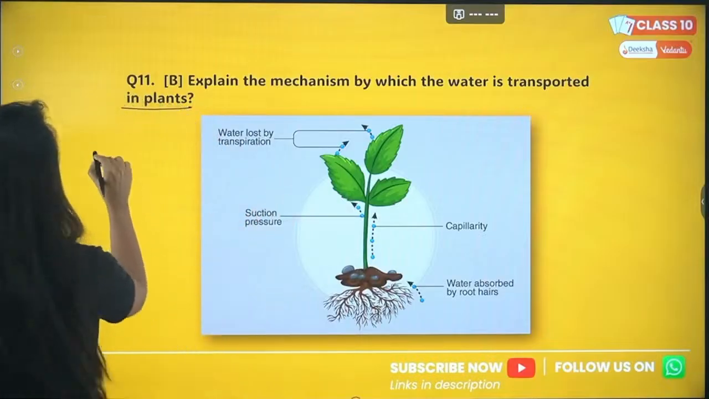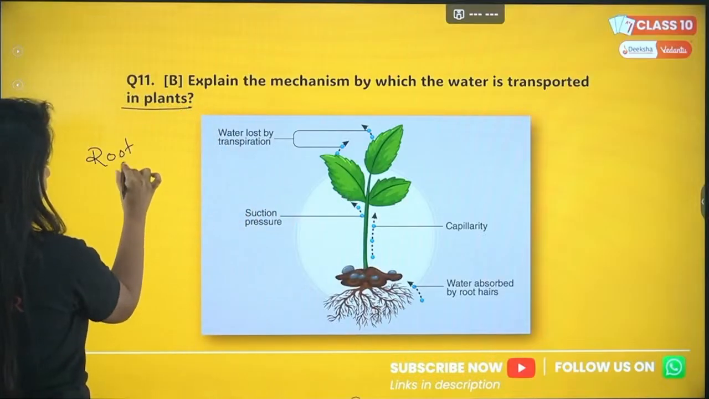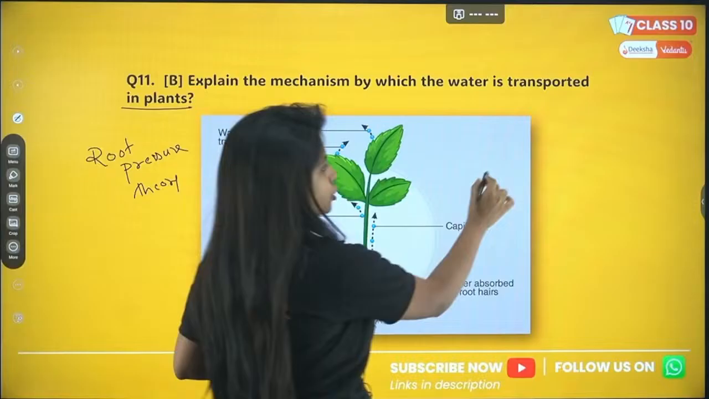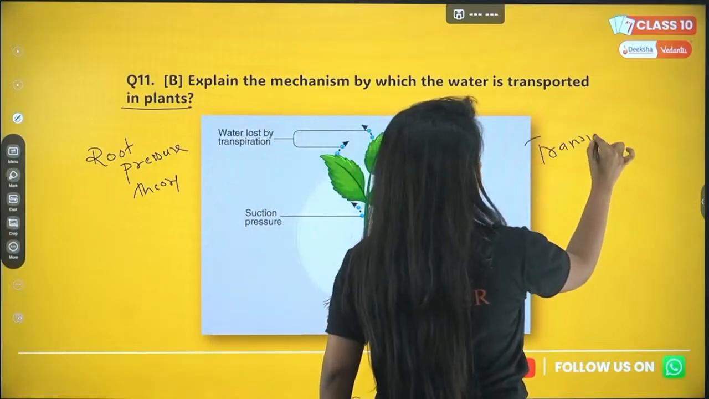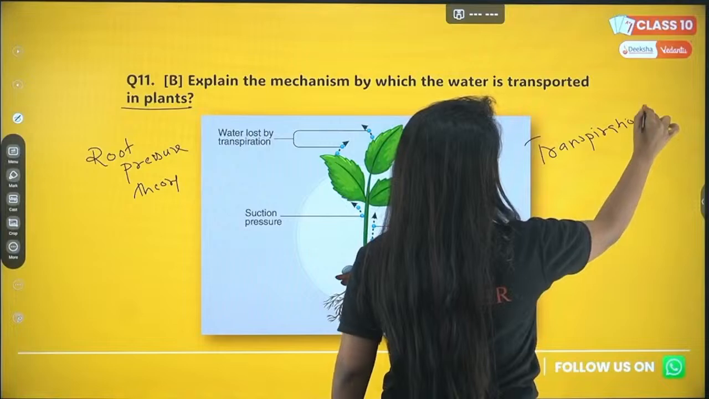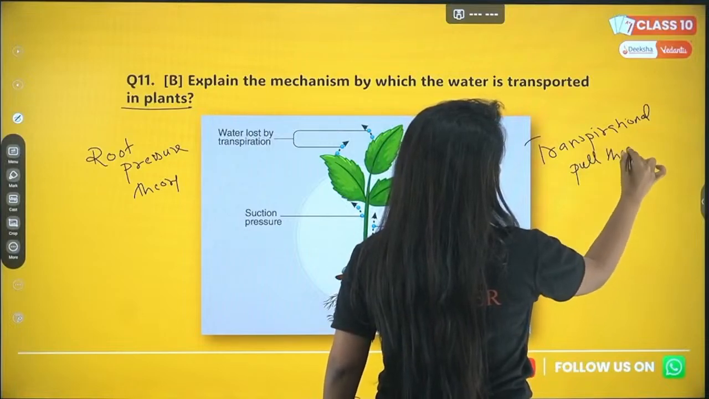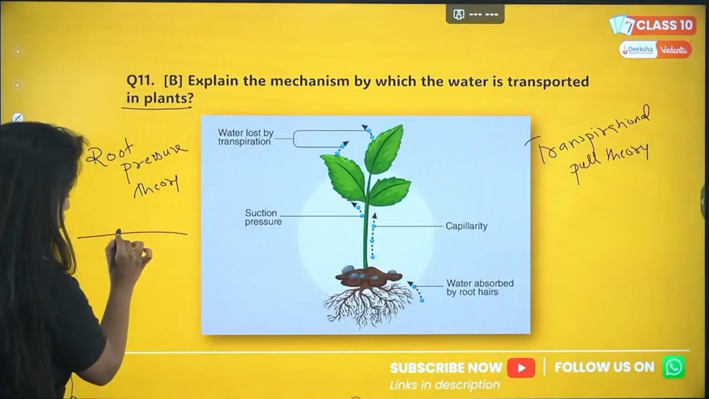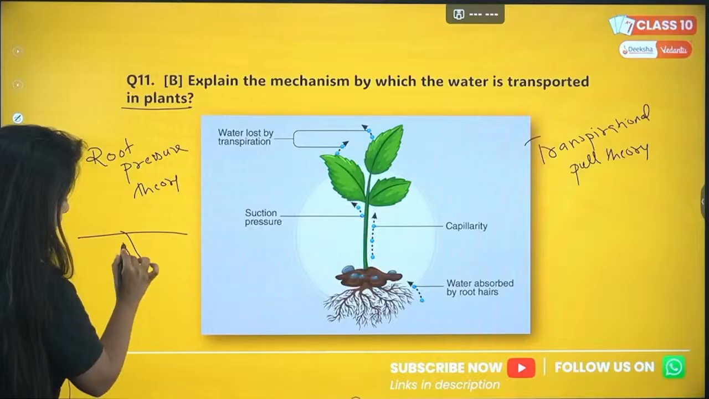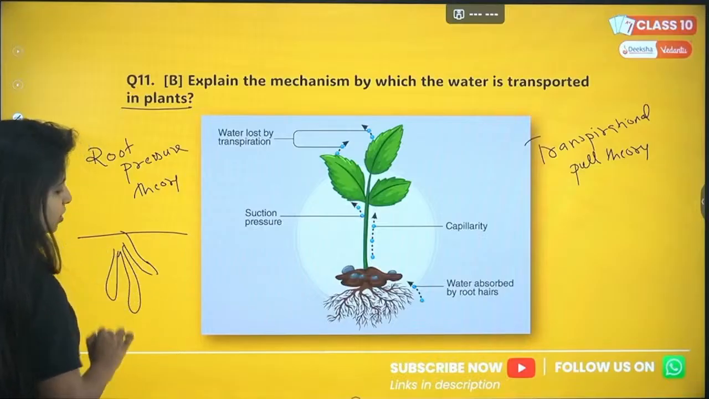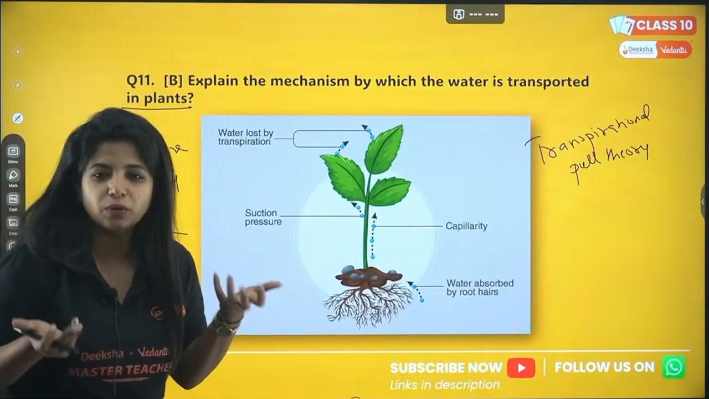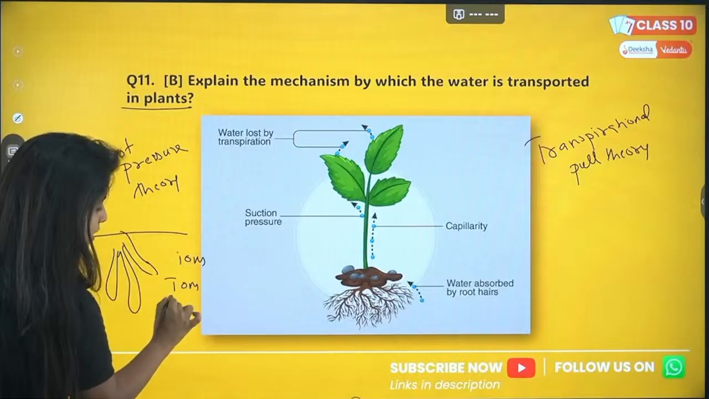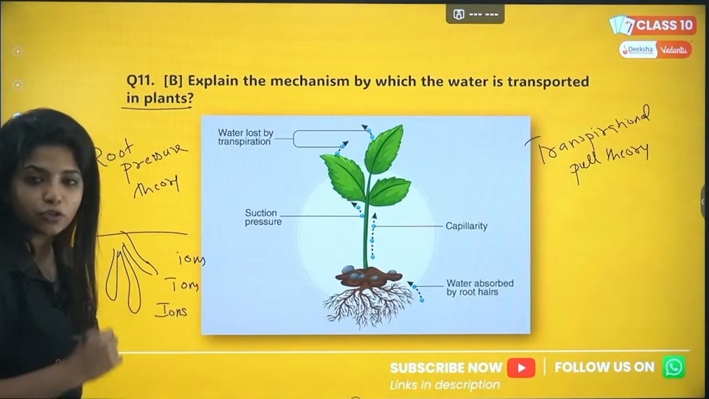One is root pressure theory, and the other one is transpirational pull theory. Okay, it's easy. Listen to me carefully. Now let's focus on the roots of the plant. The roots want so many nutrients. The plant wants nutrients, right? And suppose there are so many ions in the soil, because we supply the soil with ions, right?